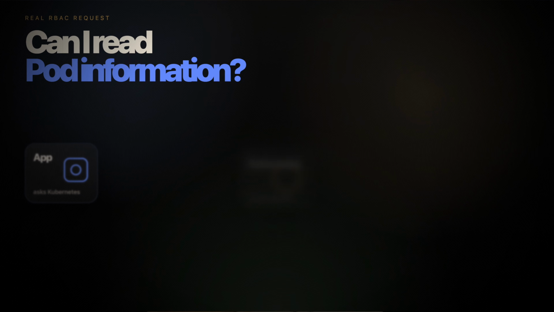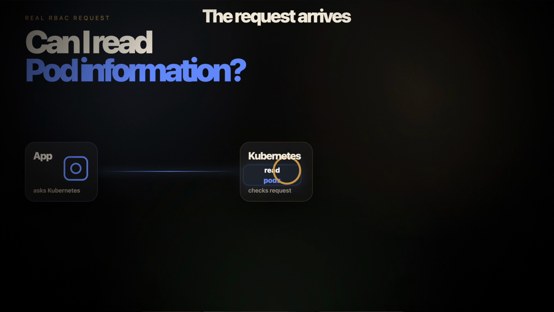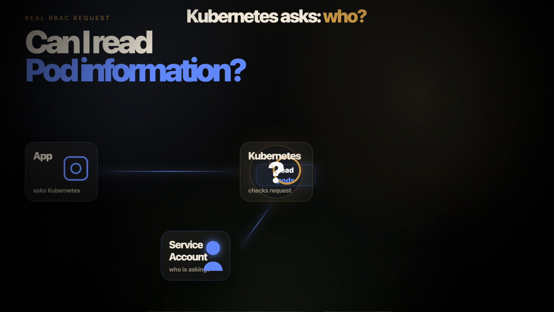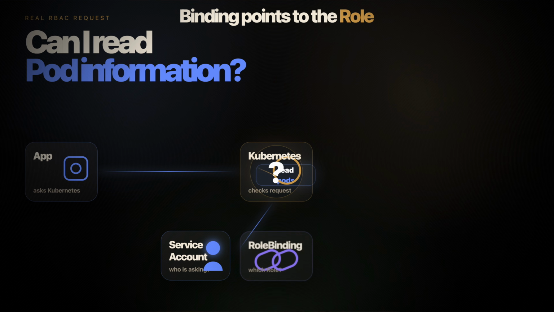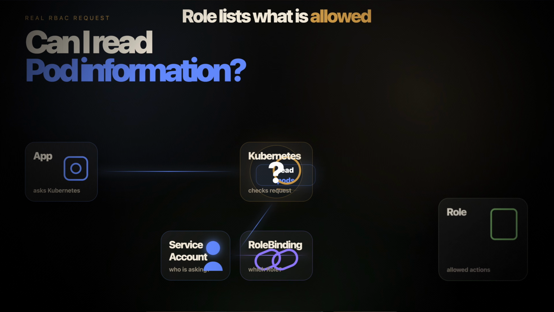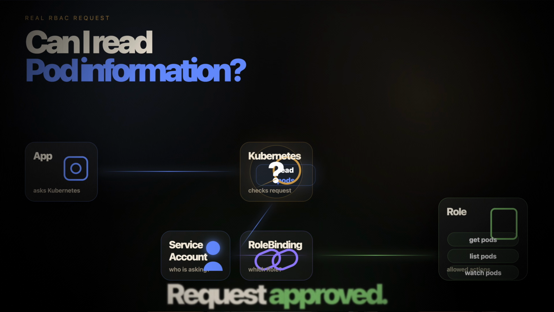Let's follow a real request. The application asks, can I read the pod information? Kubernetes checks who is making the request: the service account. What permissions are attached to the service account? The role binding tells Kubernetes which role to use. The role contains the allowed actions. If reading pods is listed there, the request is approved. If it doesn't, the request is denied. Once you understand this flow, troubleshooting RBAC becomes a lot easier because you know where to check for the role. You know where to check for the bindings. Usually, most RBAC related issues are one of these 3 things.